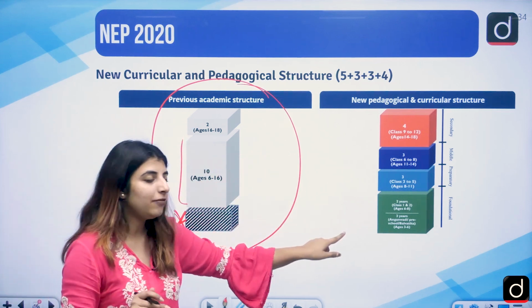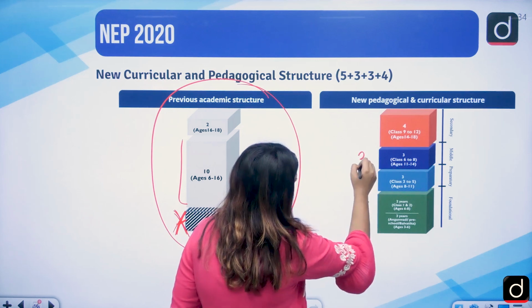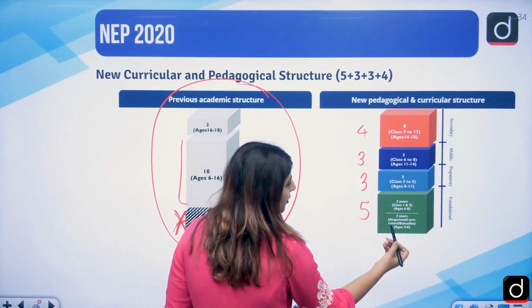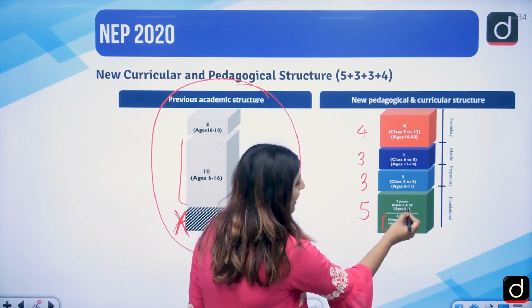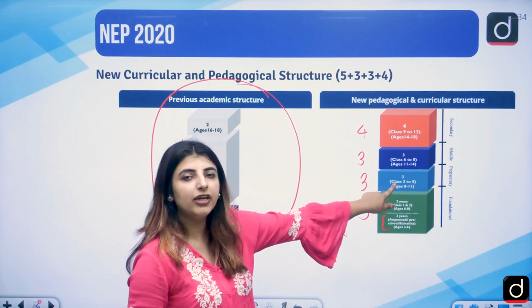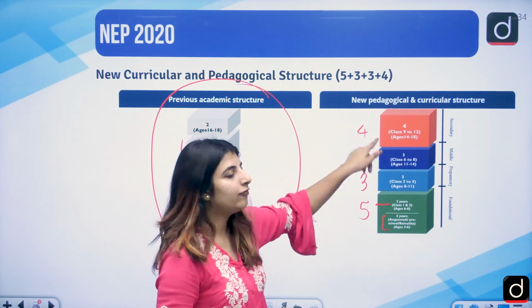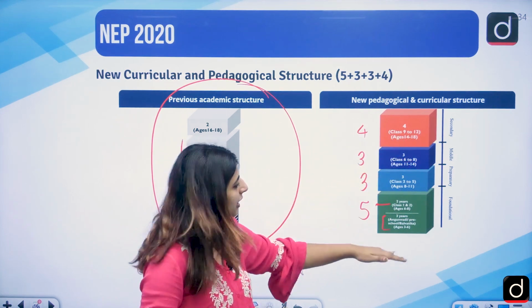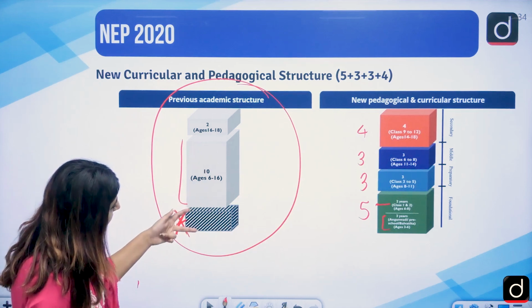But now NEP said that we are going to move forward with the 5-3-3-4 formula, which includes 3 years of Anganwadi, pre-primary schooling, etc., and then 2 years of class 1 and 2. Then 3 to 5, then 6 to 8, that is 5, 3, 3 and 4, the 4 being 9th to 12th class. So they removed this formula where the foundational stage was not given much importance.